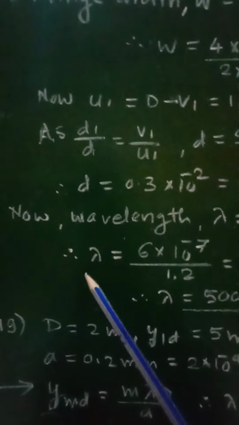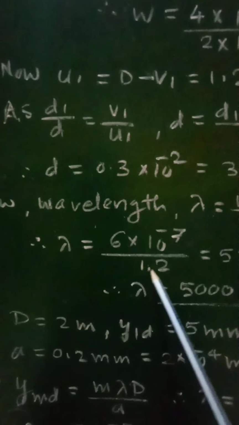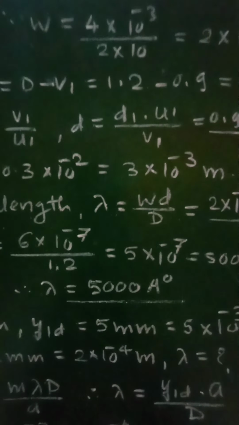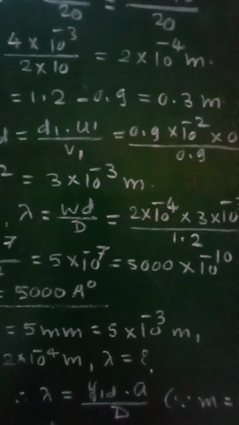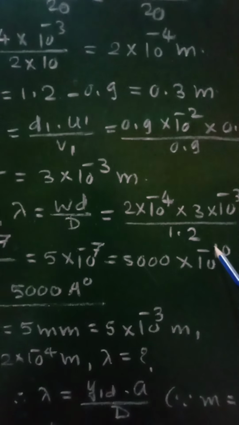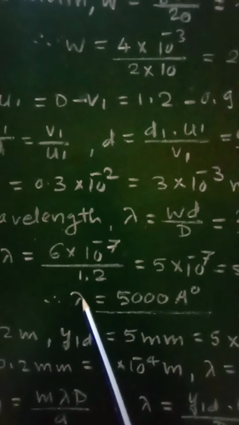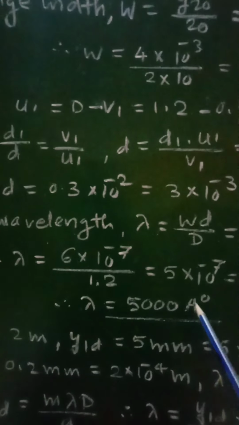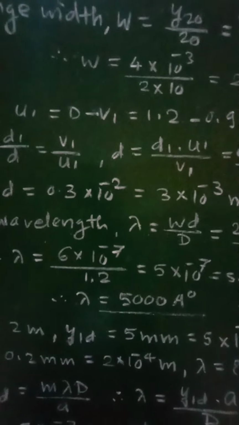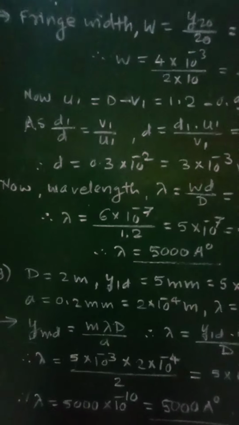Solving this, we will get lambda equal to 6 into 10 raised to minus 7 upon 1.2, which comes out to be 5 into 10 raised to minus 7 meter. It will be converted into angstrom unit as 5000 into 10 raised to minus 10. Rearranging this power, we will get lambda is equal to 5000 angstrom unit. So this is the required wavelength of the light used.